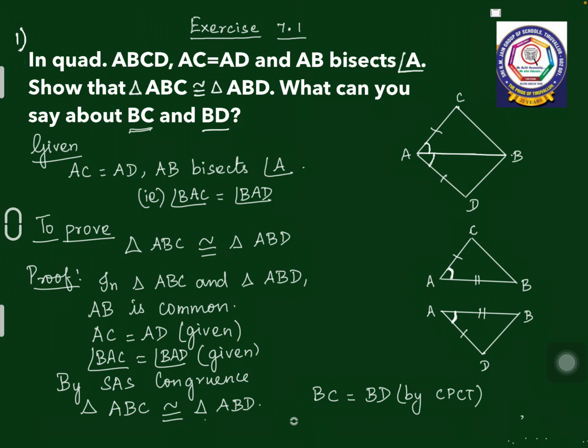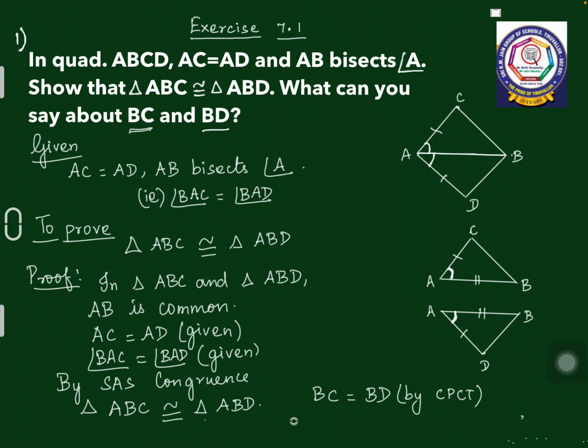Are you clear, children? What have they given? They have given a quadrilateral ACBD where AC and AD are equal and AB is bisecting angle A. They are asking you to prove triangle ABC and triangle ABD are congruent, and what you can say about BC and BD.